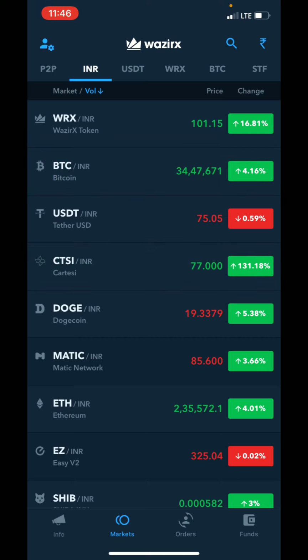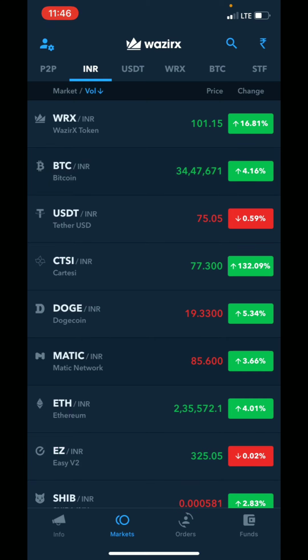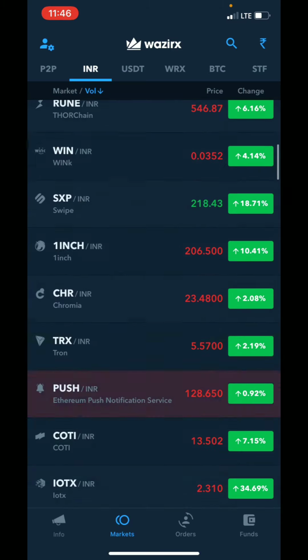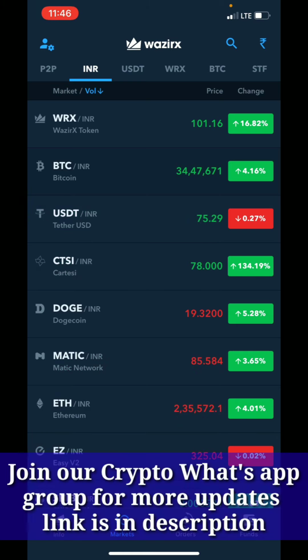Now as you can see here, this is the WazirX app, where you can see all types of cryptocurrency which are available in the INR section. You can see the list of all the currencies. Here, friends, in cryptocurrencies you will have complete volatility, as you can see over here.